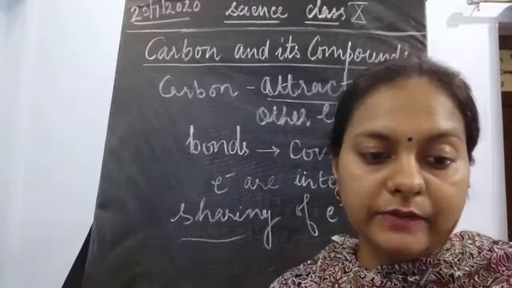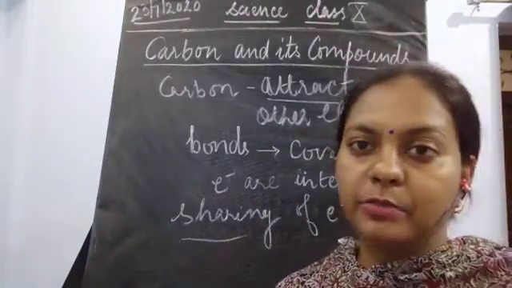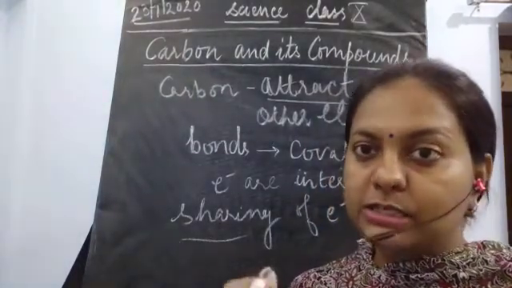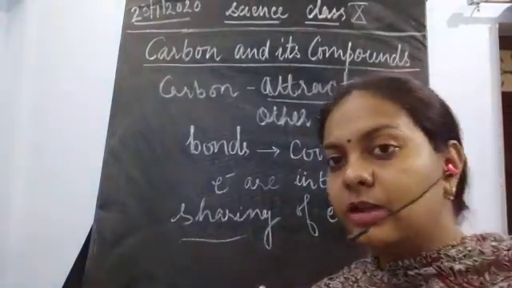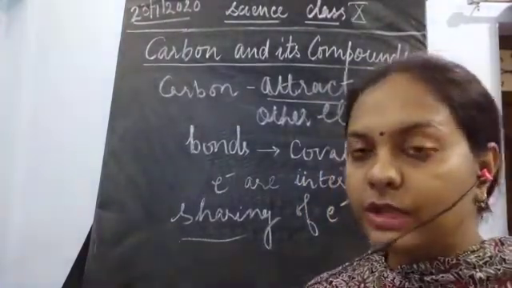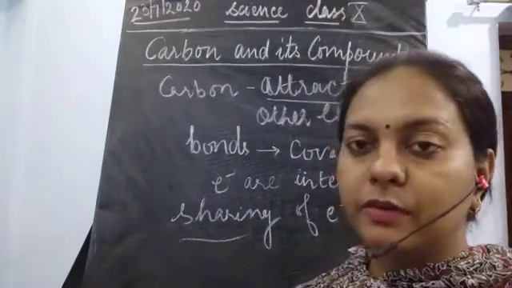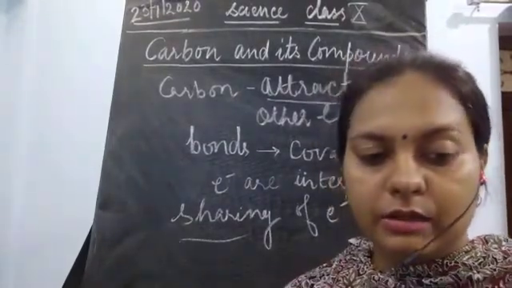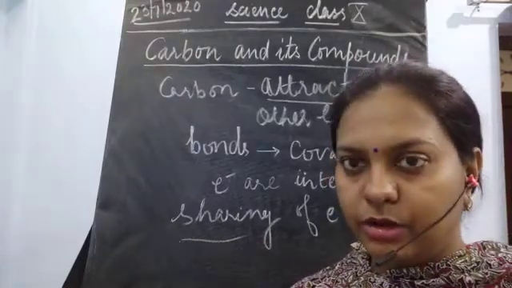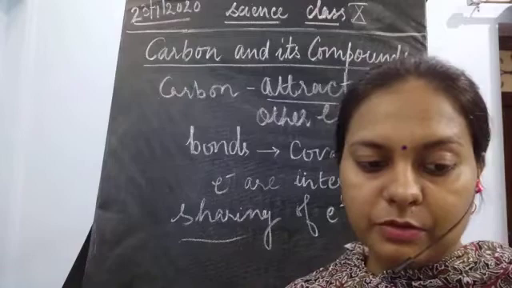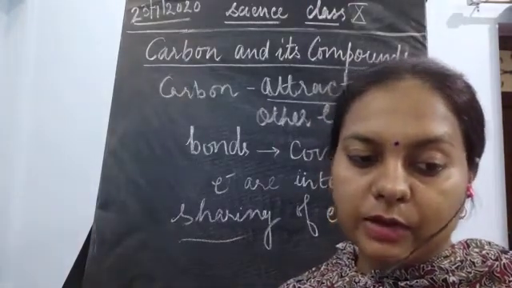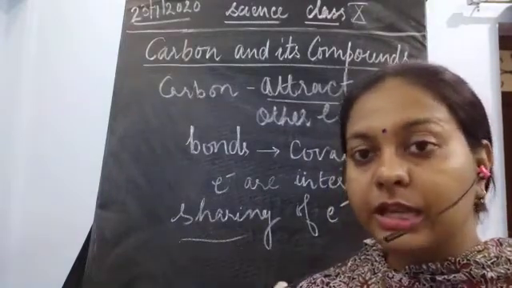In the previous class we studied the properties of ionic compounds. We have seen that ionic compounds have high melting points and high boiling points, because the electrons participate in the bond formation and are completely taken up. We are changing the number of electrons, because of which the interactions and reactions are going on. Now what happens in carbon? Most carbon compounds are poor conductors of electricity because they are covalent compounds. Why? Because they are sharing the electrons.